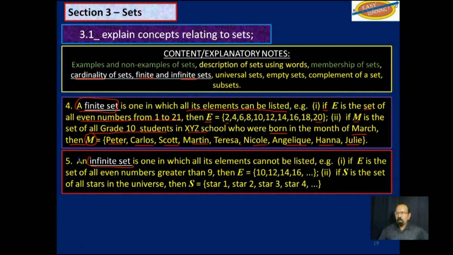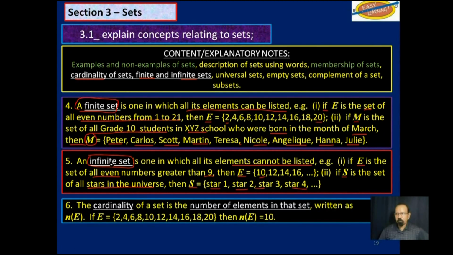Conversely, an infinite set is one in which its elements cannot be all listed. For example, if E is all the even numbers greater than 9, then E will be the set 10, 12, 14, 16, 18, and you could go on forever. All the elements cannot be listed, so that would be an infinite set. If S is the set of all stars in the universe, then S would be star 1, star 2, star 3, star 4, up to how many billions of stars. We cannot list them. So that would be an infinite set.